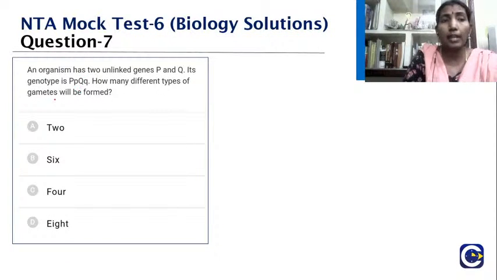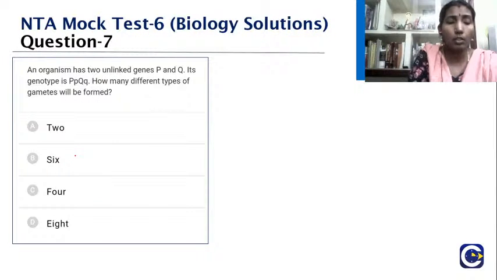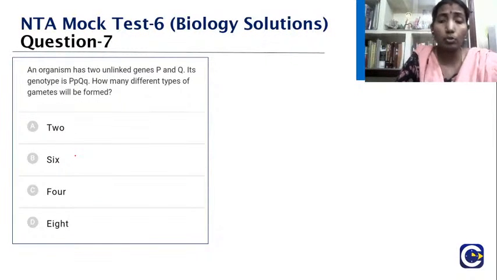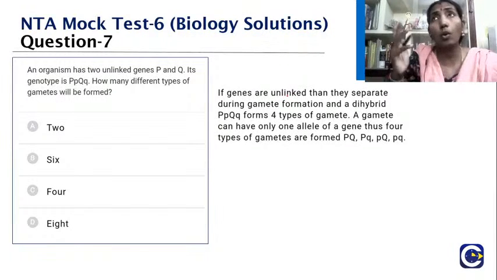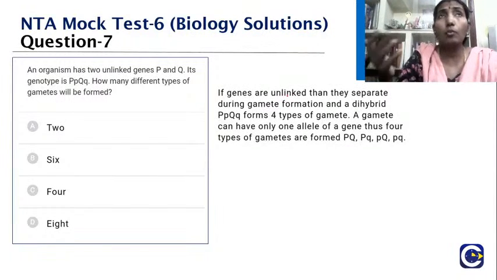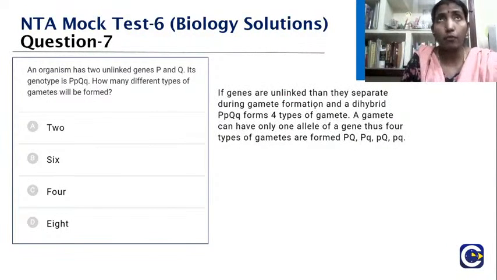How many different types of gametes will be formed? The options given are 2, 6, 4, 8. To work this out, you need to know that if genes are unlinked, then according to the laws we studied from Mendel, they separate during gamete formation. Yes, the law of segregation.